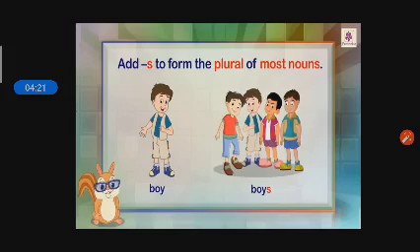Yes, we have to add s at the end of the word, and then we can make the plural form of boy. Boys. Boy, boys. Boy singular form, boys plural form. We have to add s only at the end of the word.